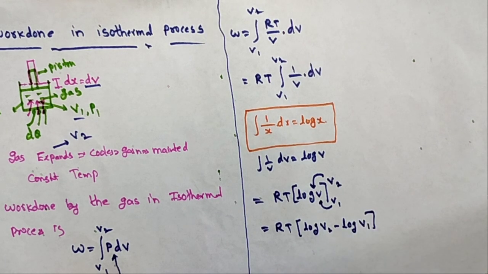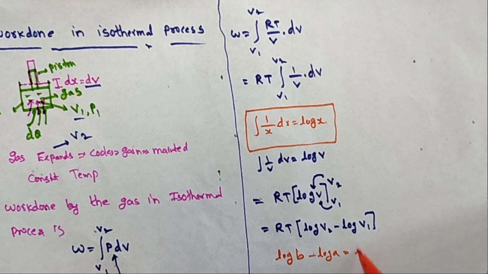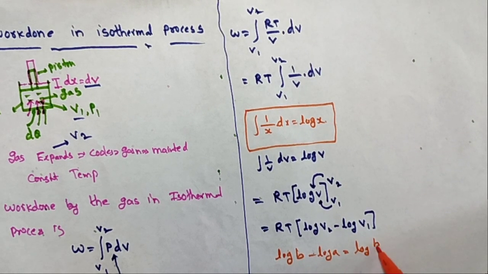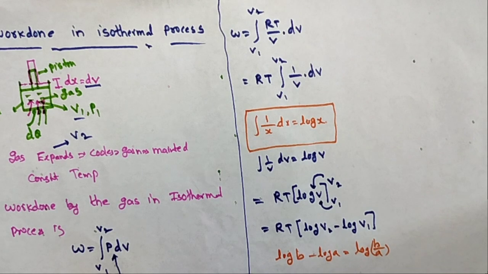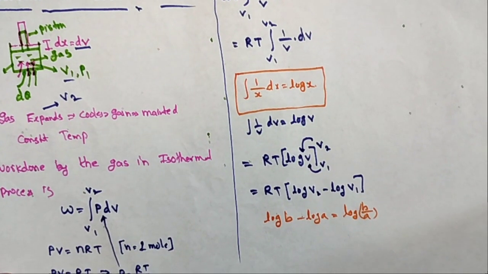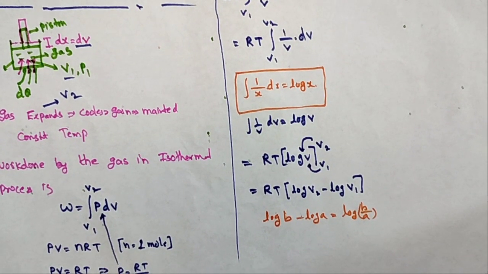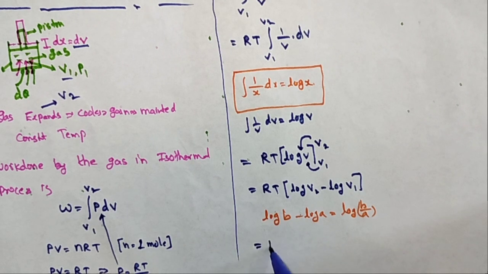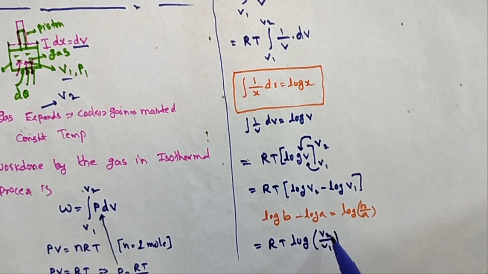We know another logarithmic formula: log B minus log A is equal to log B by A. Therefore, RT log V2 by V1, where V2 is the final value and V1 is the initial value.